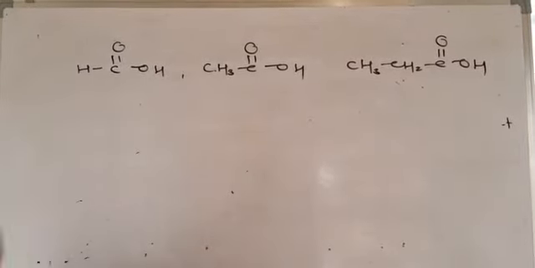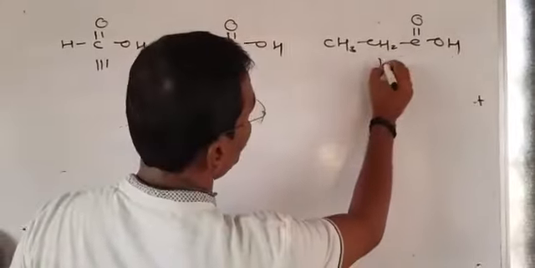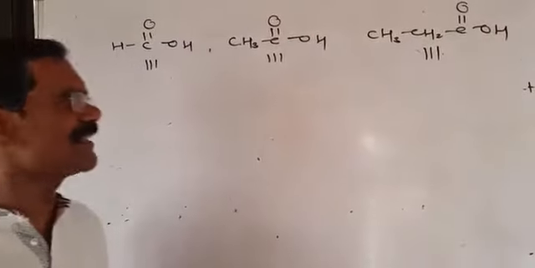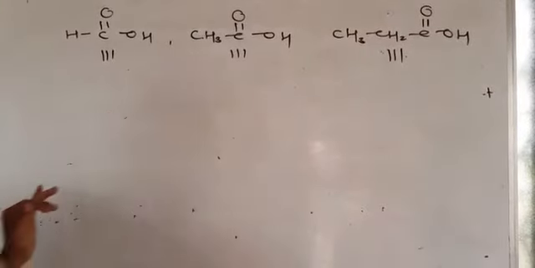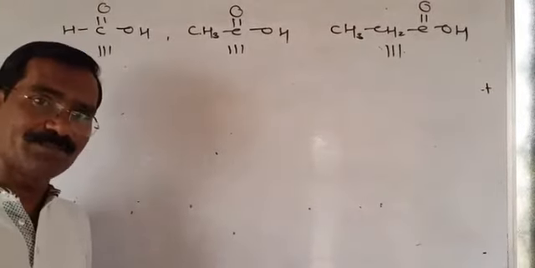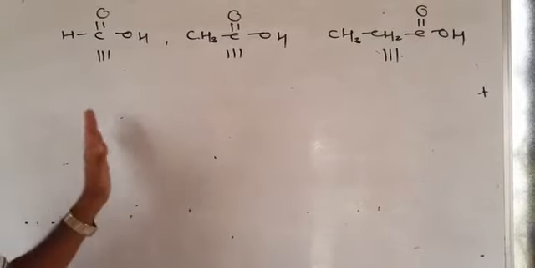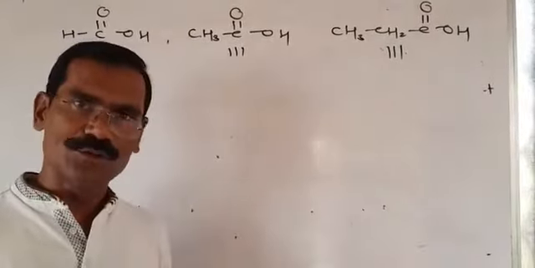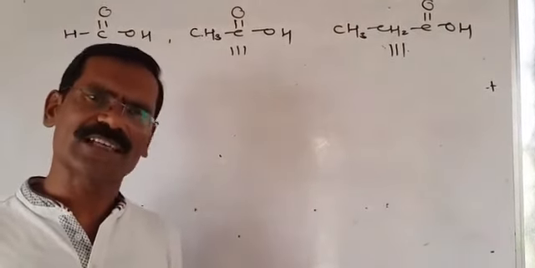Now how to decide the acidic strength? First I will give you one idea of how to decide the acidic strength, and then we will directly say which one is stronger or which one is weaker. Now acid means what? According to Arrhenius theory, the substance which has the tendency to donate the proton in aqueous solution. It means proton donation capacity. Those substances which have a greater tendency to donate the proton become the stronger acid.